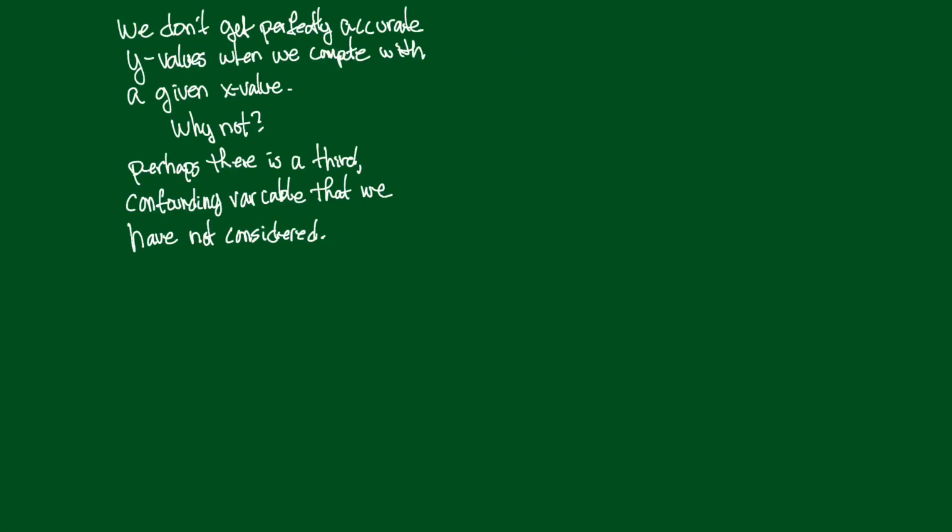So when we put an x value into our equation, we're not going to get the exact y value back. There's going to be some variation. So why not? Why don't we get the exact value? Well, it could be perhaps that there is a third confounding variable that we have not considered. It could be like that ice cream consumption and sunburn example that we looked at. If I were to put temperature into that equation, maybe I'd get much more accurate results.